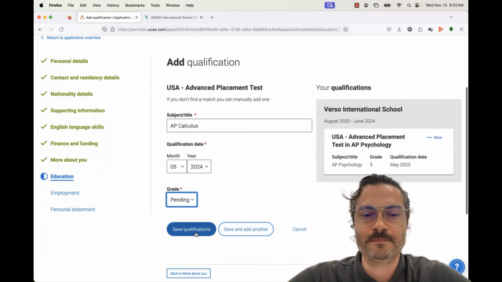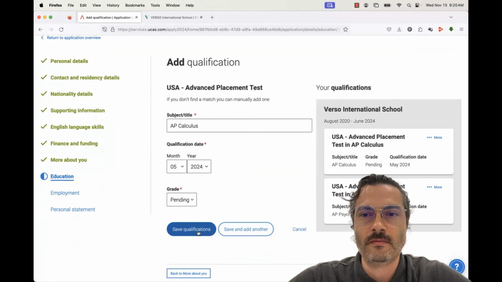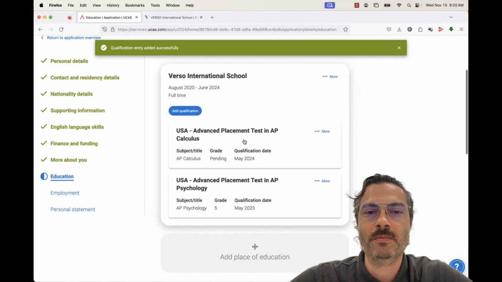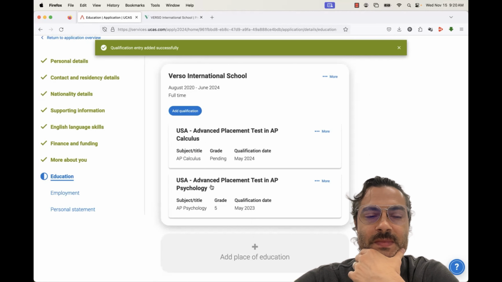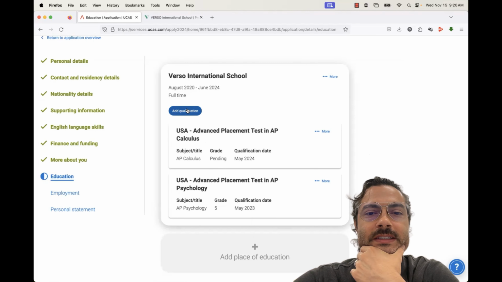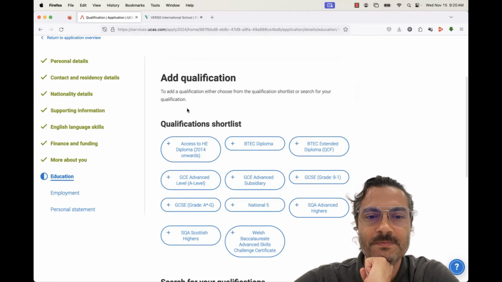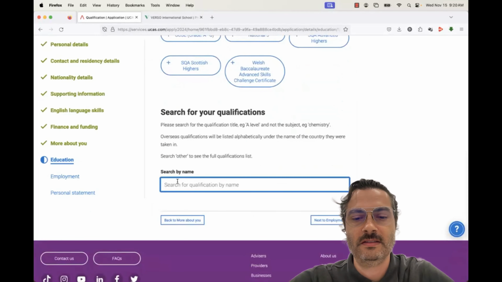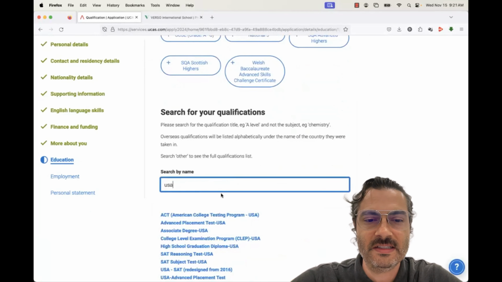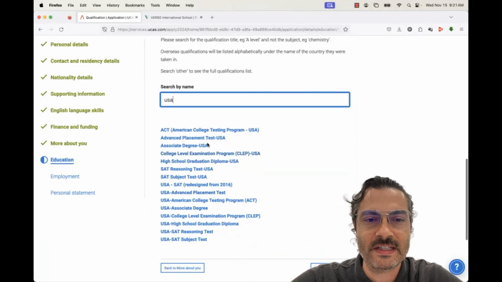And that's enough for now. And then they show up underneath at Verso International School. I've taken these exams. Now I'm also going to add in a qualification that's not AP, I want to add in our high school diploma. So we're going to scroll down here, and we'll just say USA because they chose USA as how they defined AP.